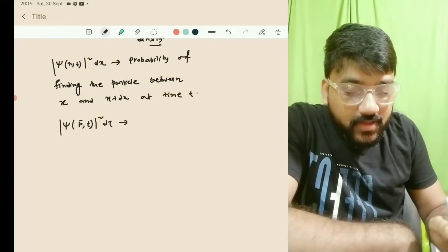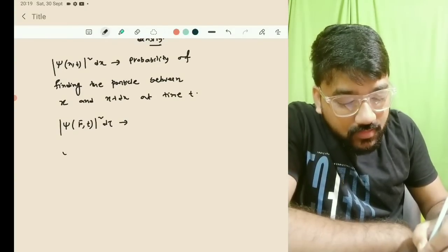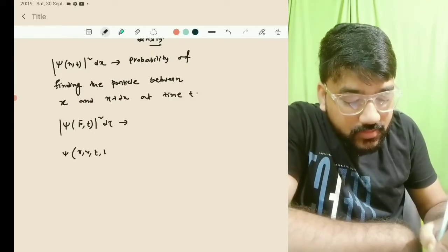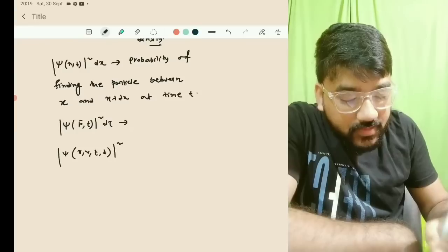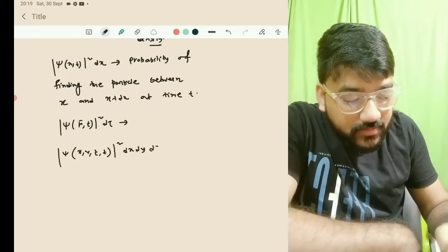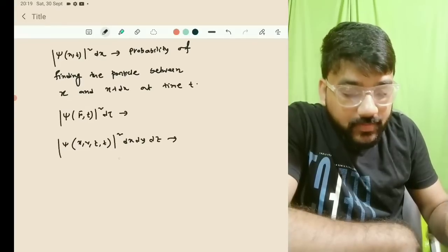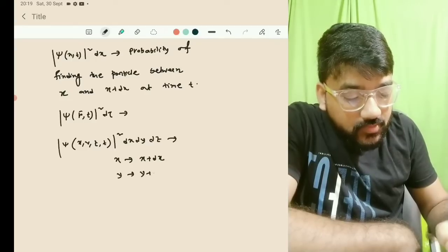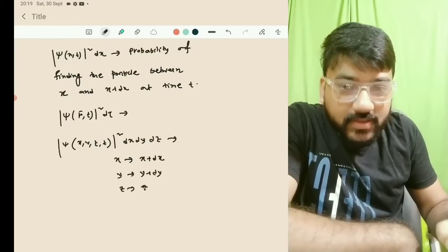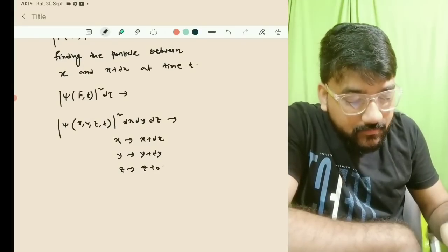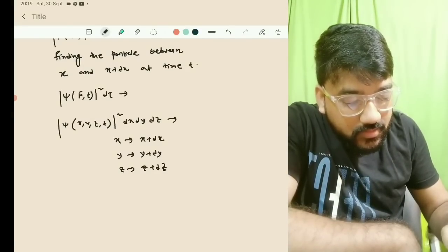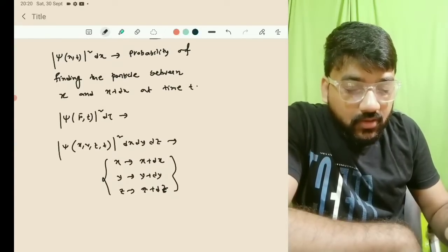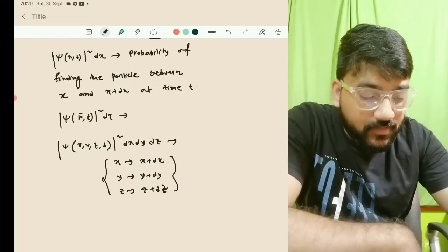But if you talk about psi in component form, instead of r you can write psi of x, y, z, t mod square. In that case d tau can be written as dx dy dz. So this is also the probability of finding the particle between x to x plus dx, and y to y plus dy, and z to z plus dz, in this limit, at time t. So you can write these three ways of the probability of finding the particle within a particular region.